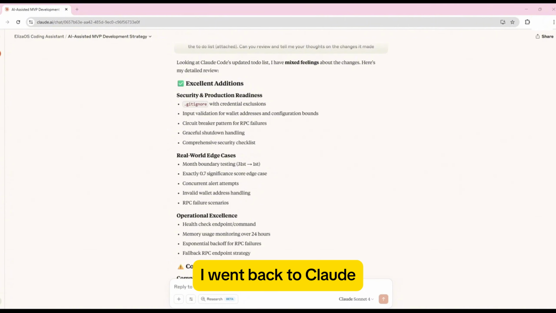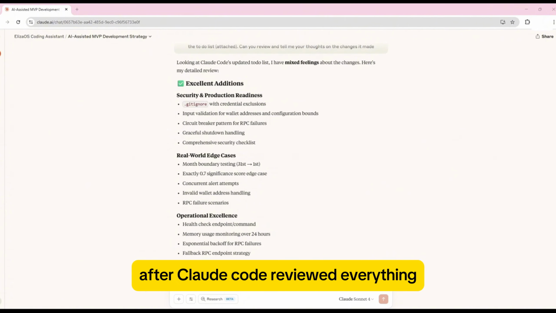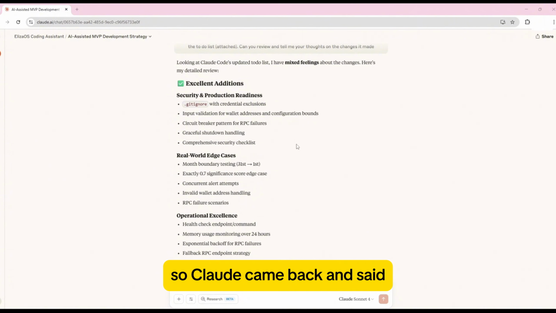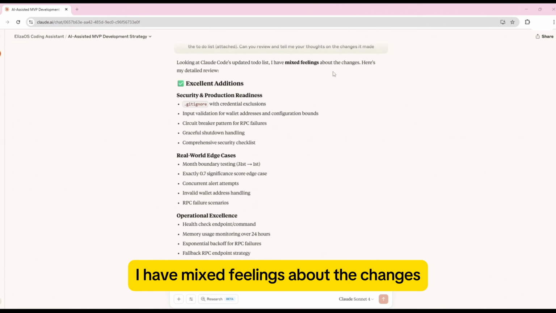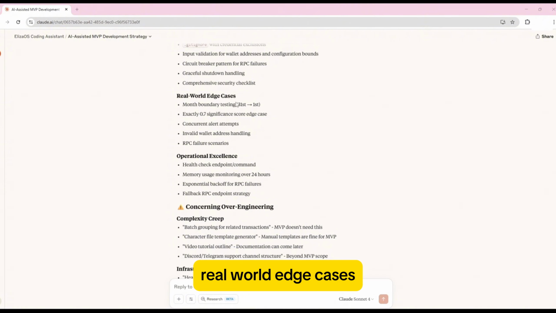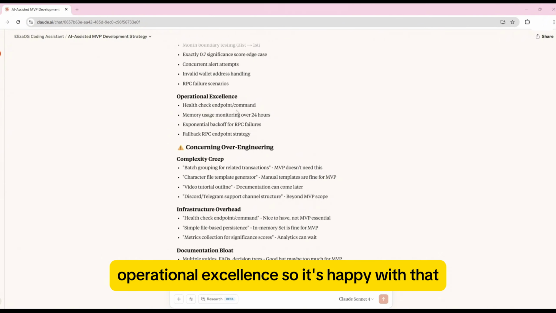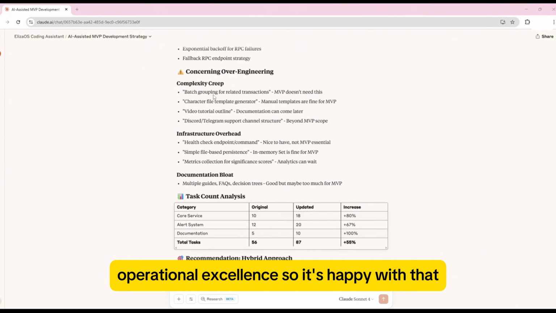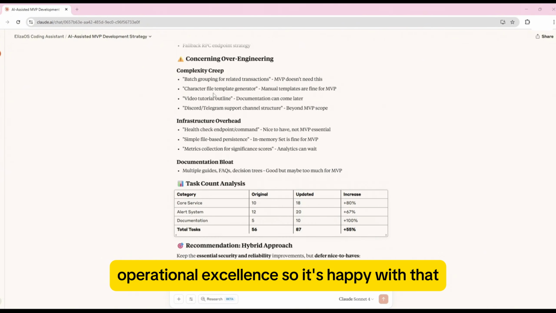I went back to Claude and gave it the updated to-do list after Claude Code reviewed everything. The response was interesting, so I thought I'd include that here in this process as well. So Claude came back and said, I have mixed feelings about the changes. Here's my review. Excellent additions: security and production readiness, real-world edge cases, operational excellence. So it's happy with that. It's then mentioned concerning over-engineering: complexity creep, infrastructure overhead, and documentation bloat.